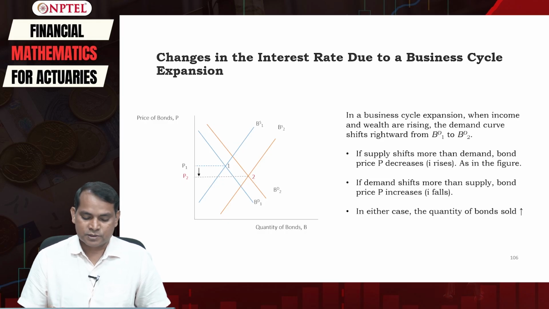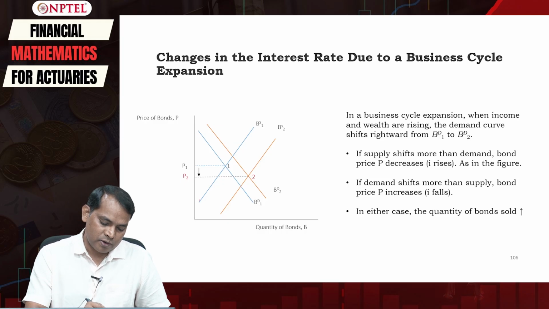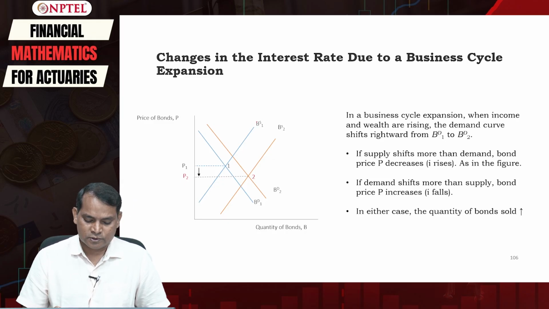Now look at this diagram, which explains the changes in the interest rate due to business cycle expansion. This is our original demand and supply curve for the bond, and the orange one is the new curve.